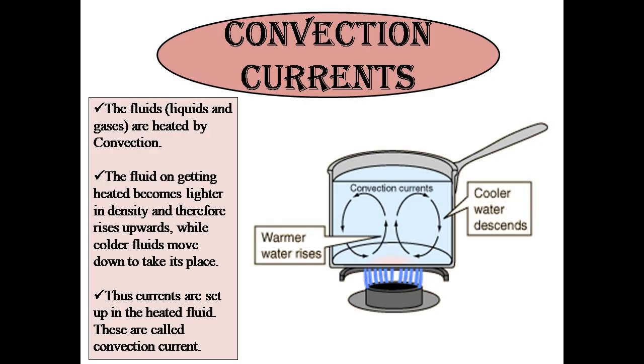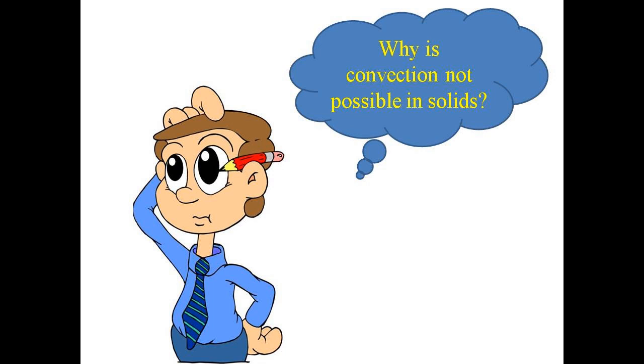Now let us see how convection currents are produced with the help of this diagram. Fluids, liquids and gases, are heated by the process of convection. The fluid on getting heated becomes lighter, its density becomes less and therefore it rises upward, while the colder fluid moves down to take its place. Thus, you can see from the figure, currents are set up in the heated fluid and these currents are called convection currents.